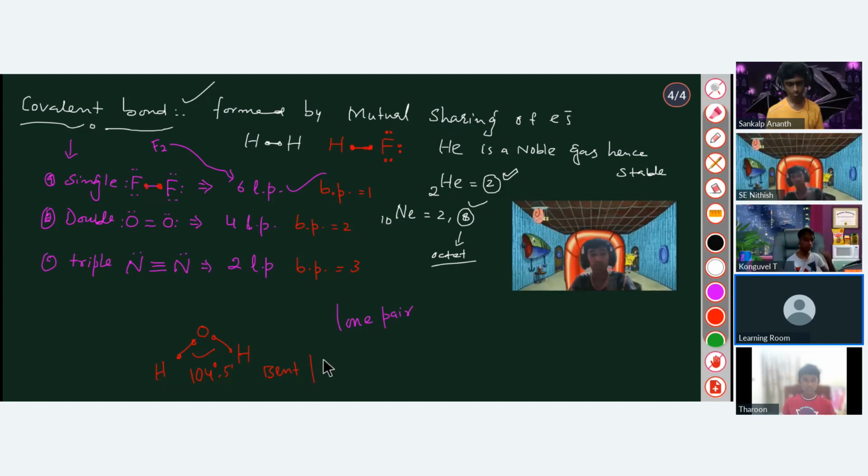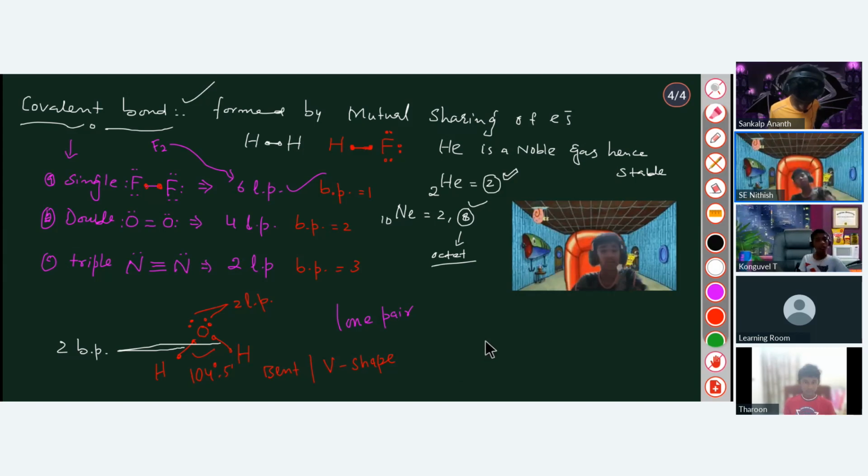It's also known as V shape, capital letter V. Can you tell me in this water molecule, how many bond pairs and how many lone pairs are there? 2 lone pairs and 2 bond pairs. Exactly. There are 2 lone pairs and also 2 bond pairs. One is this one, the other one is this one. Got it? Yes, sir.